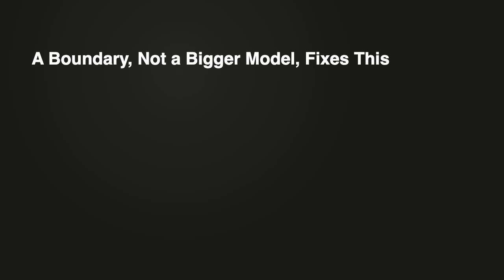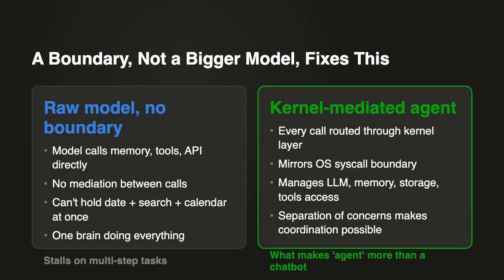Here's the part that trips people up. You'd think the fix for a forgetful agent is just a smarter model, more parameters, more reasoning, problem solved, right? Wrong. The reveal is that smart was never the missing piece, a boundary was. Real agent systems don't let the model touch memory, tools, or the flight API directly. Every single one of those calls gets routed through a kernel layer first, the exact same way your laptop's OS won't let a random program touch the disk without going through a syscall. That's not a metaphor, it's literally how these things get built.